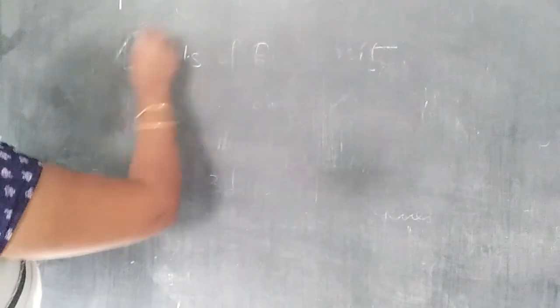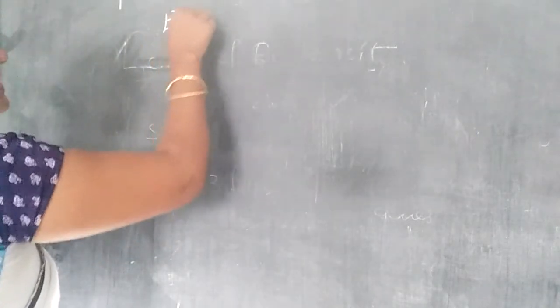The best example of genetic diversity is Rauwolfia vomitoria.